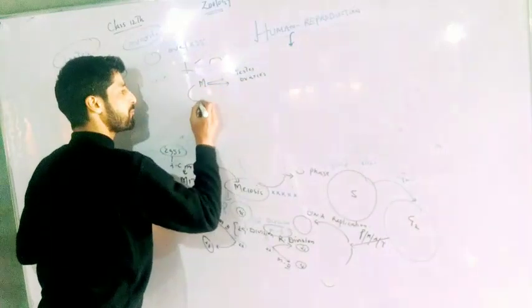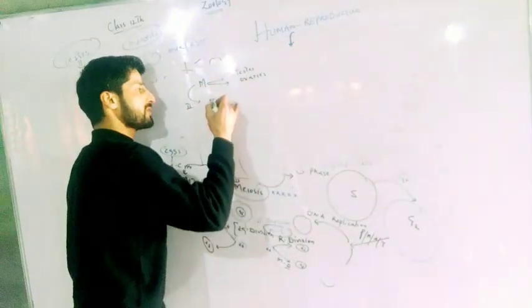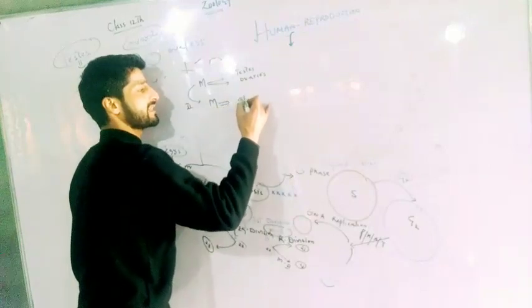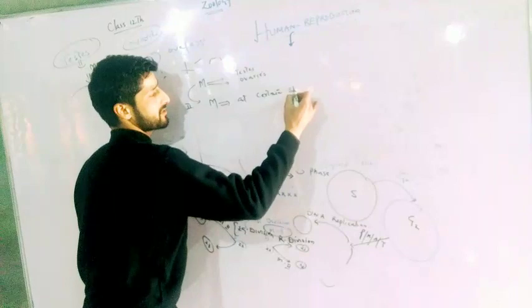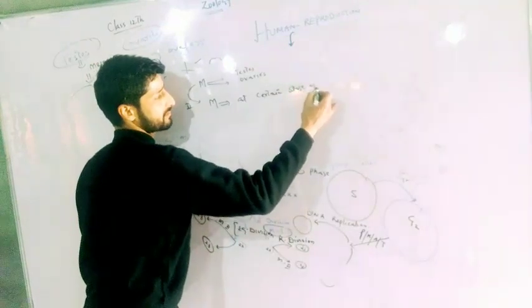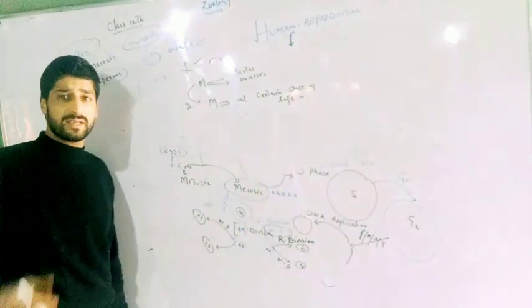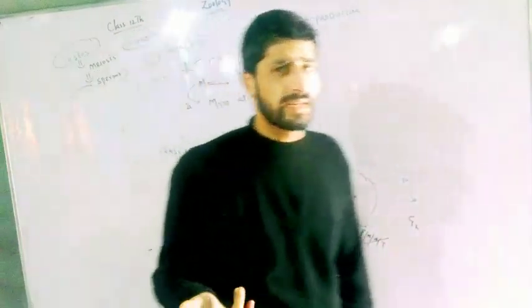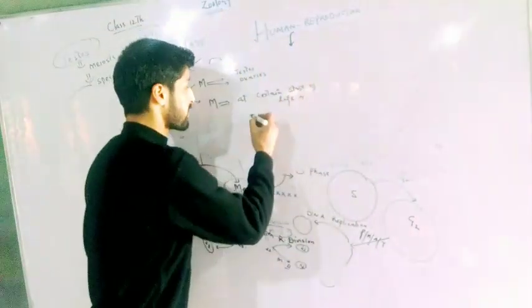Now the second point you have to learn is that meiosis occurs at a certain stage of life. When I say meiosis occurs at a certain stage of life, there is a stage of sexual maturity in human males as well as in human females that we call puberty.